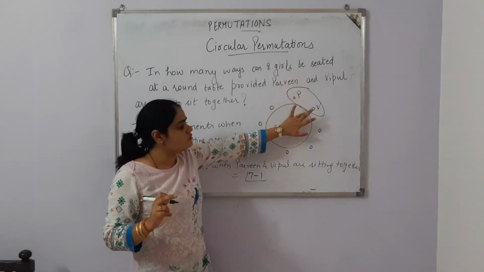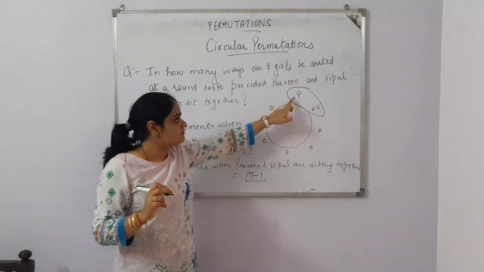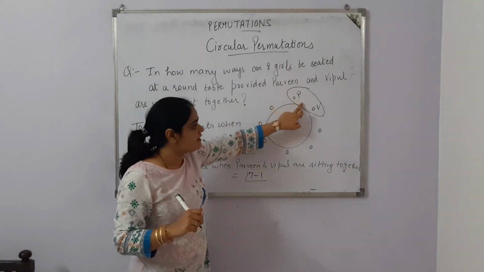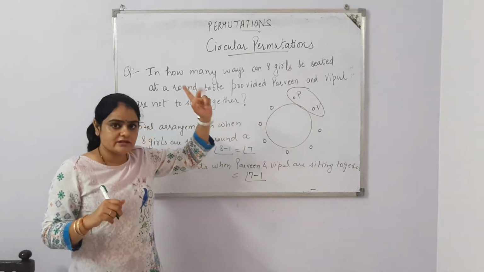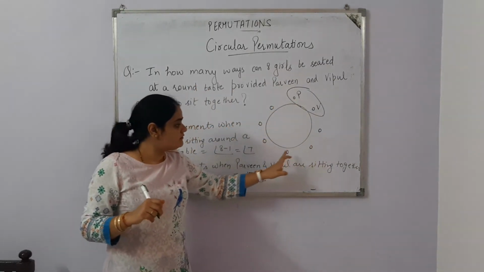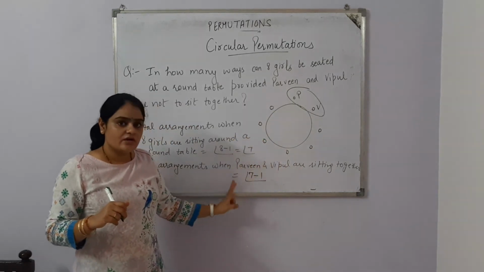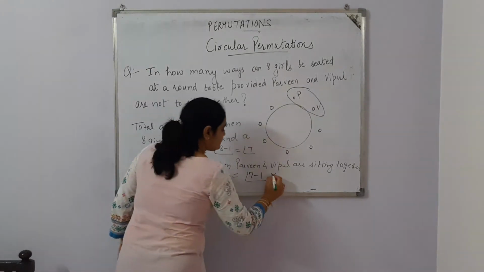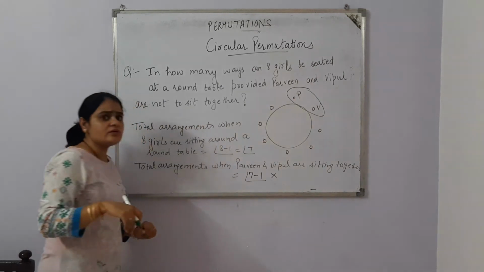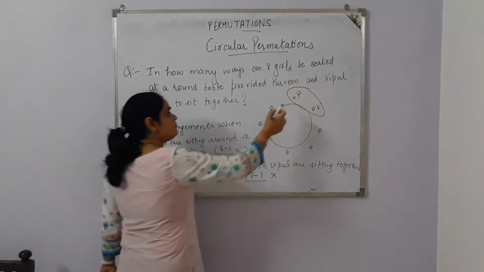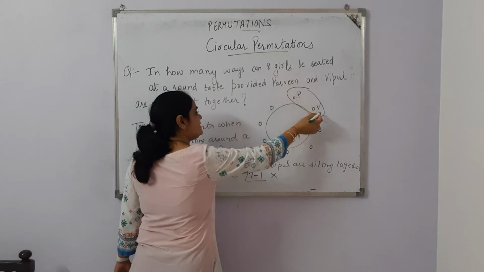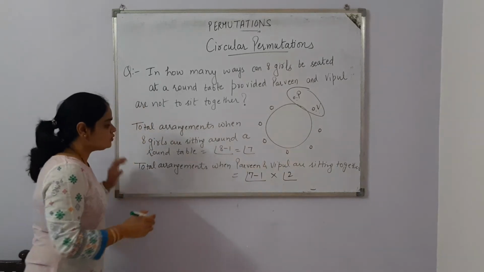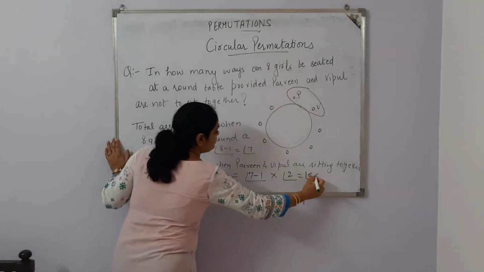And I have taken these 2 sitting arrangements in a box because these 2 girls, Parveen and Vipul, are always going to sit together. So if this is in one box, from outside this is a single arrangement. 1, 2, 3, 4, 5, 6, 7. This is a circular permutation question, so 7 minus 1 factorial, which is 6 factorial, and multiply by their condition. That means Vipul can come here, Parveen can come here. They can shuffle each other's position, so 2 factorial is there. So total conditions are 6 factorial into 2 factorial.